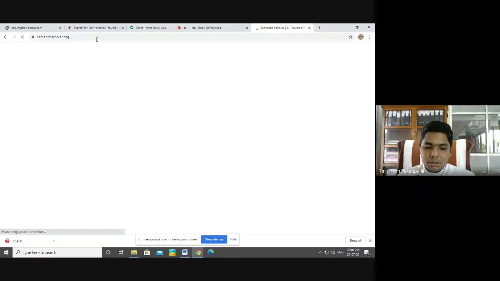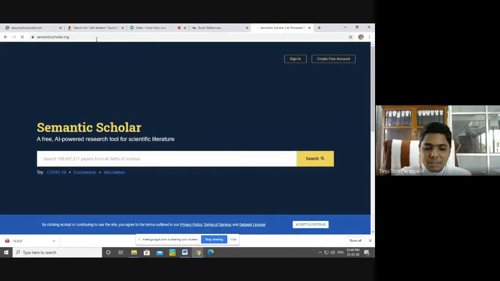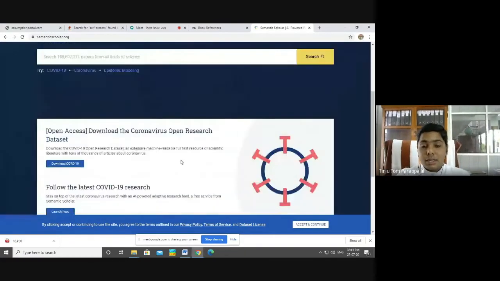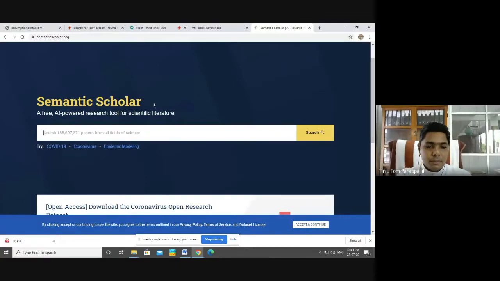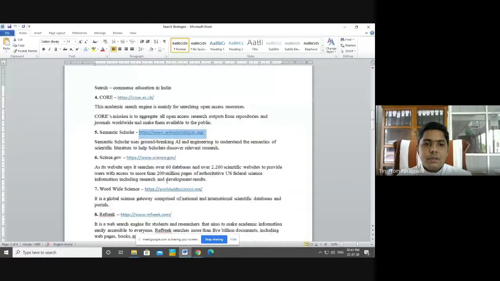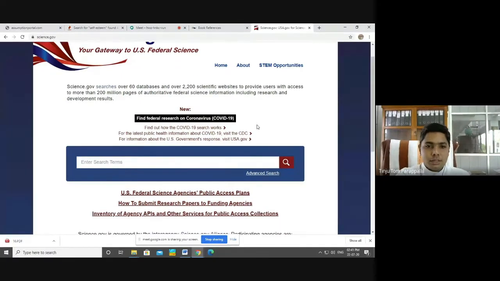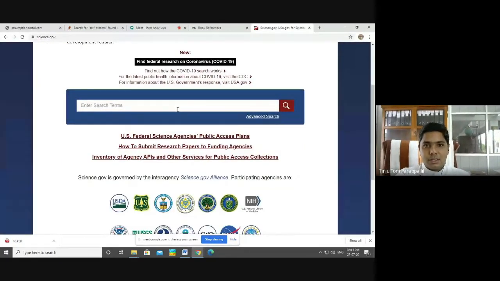Semantic Scholar. The website says it searches over 60 databases. It gives materials from 60 databases. See, you can search this many papers from all fields of science. So this is another search engine, Semantic Scholar. Then another one is science.gov. This is owned by the US Federal Science Agency, and we can search on it. It provides mainly science subjects.